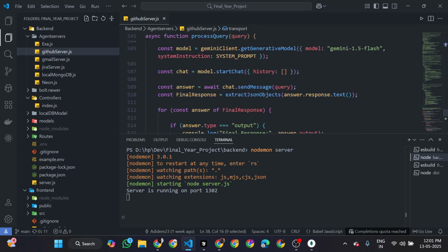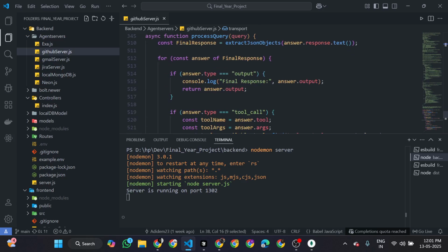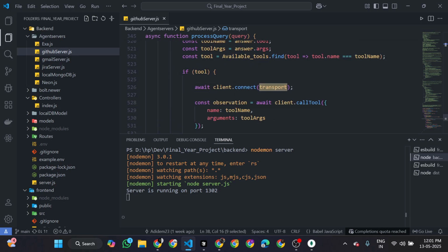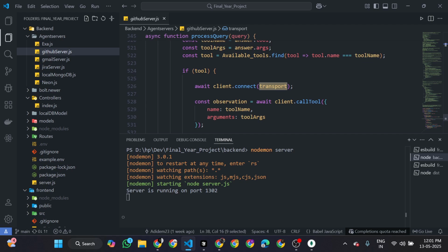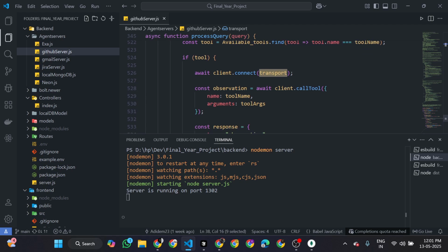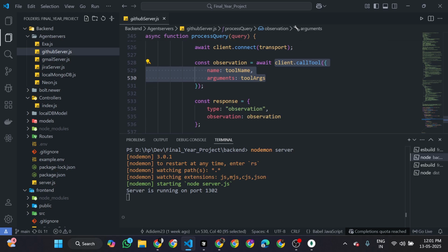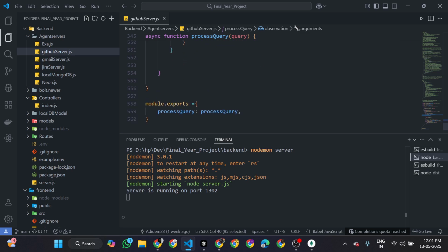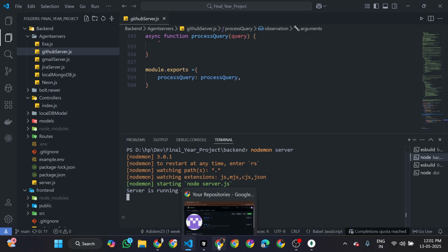I iterate on that decision, and whenever there is a tool call, I bring the created client into the transport, and call the required tool with the help of the client, and get the observation. The agent gets the observation, and then the response is returned to the user.